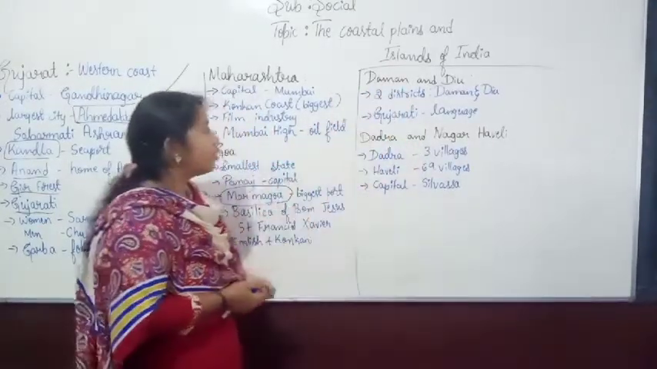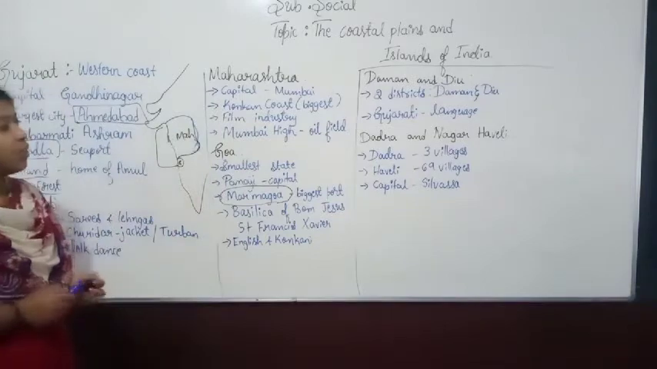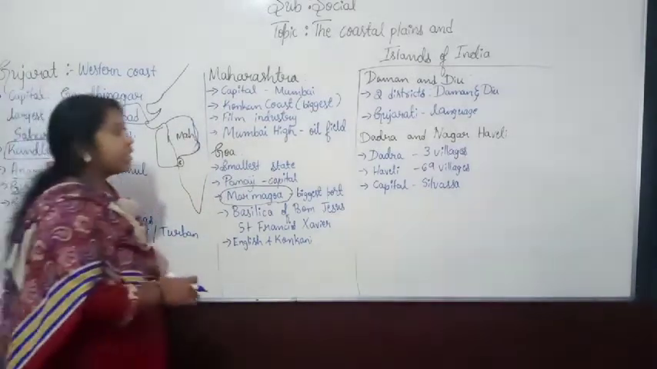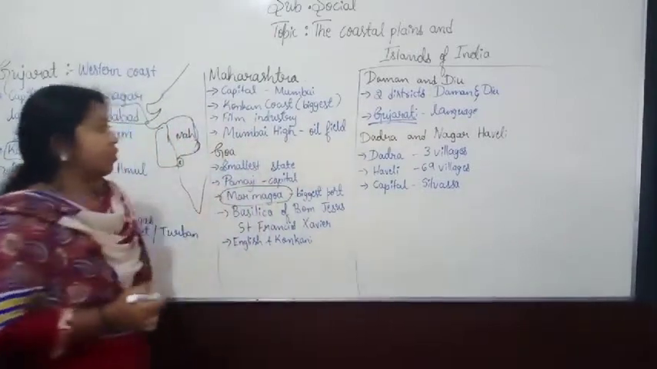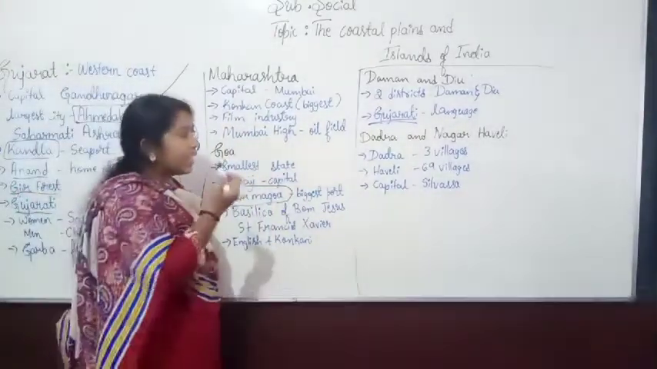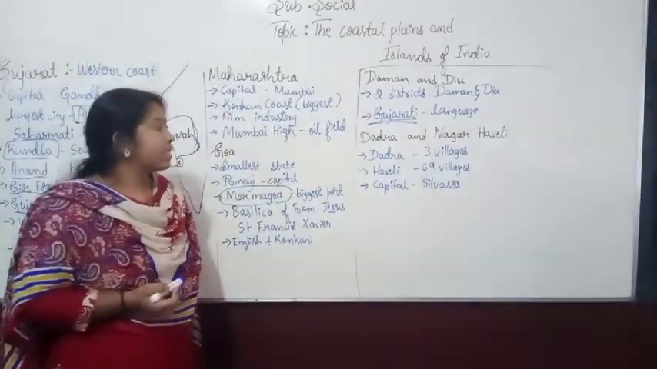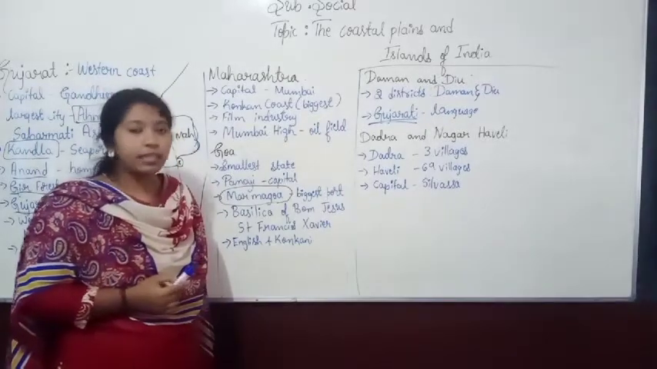And also, the language they use is Gujarati. Okay, clear? And the next important union territory is Dadra and Nagar Haveli.